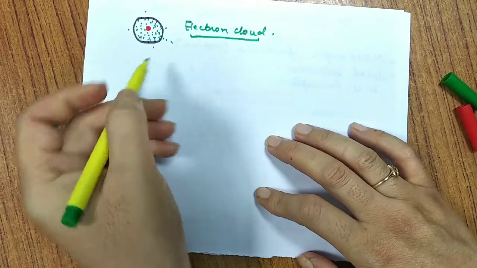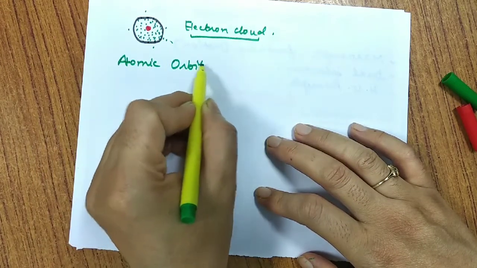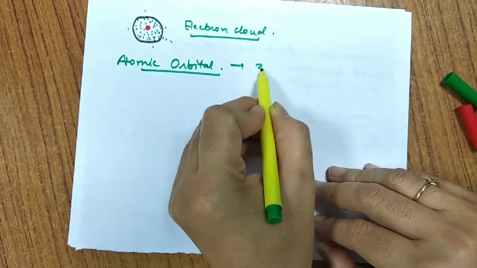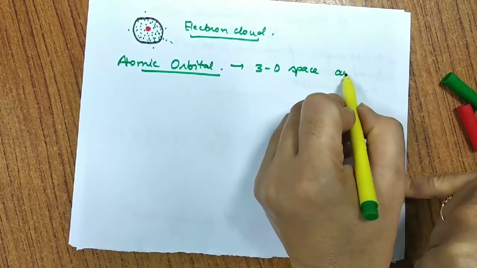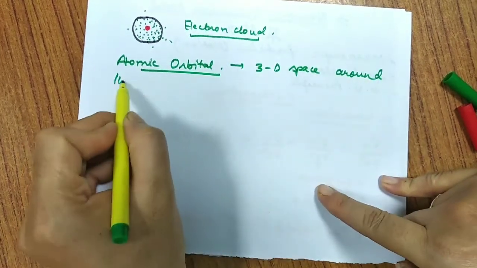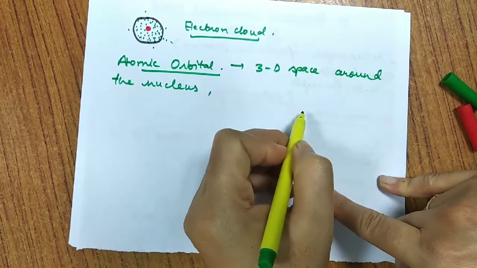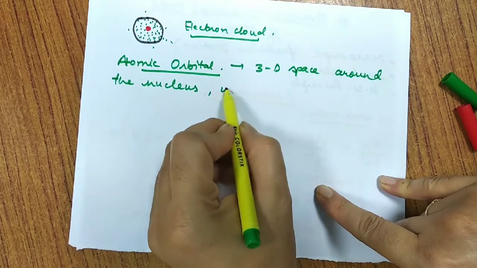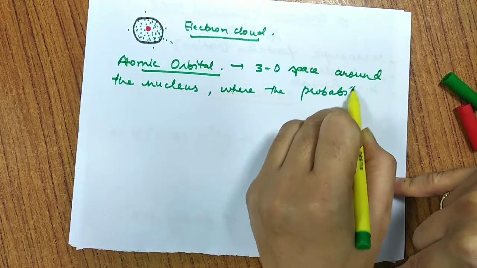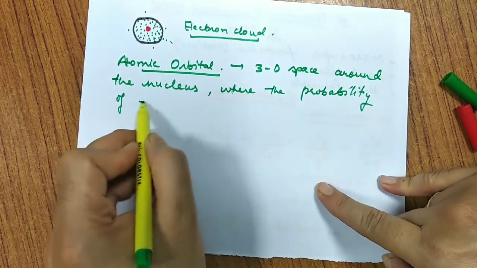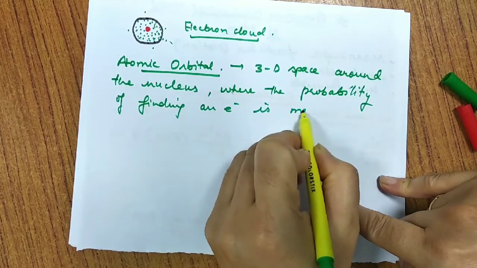So here comes the concept of atomic orbital. An atomic orbital can be defined as a three-dimensional space or region around the nucleus where the probability of finding an electron is maximum.